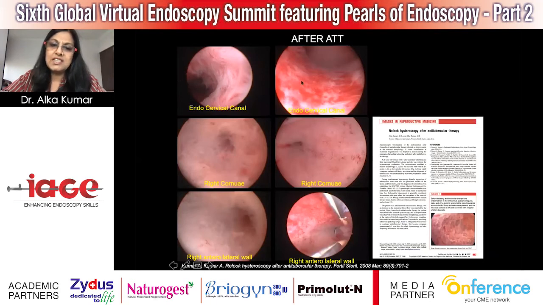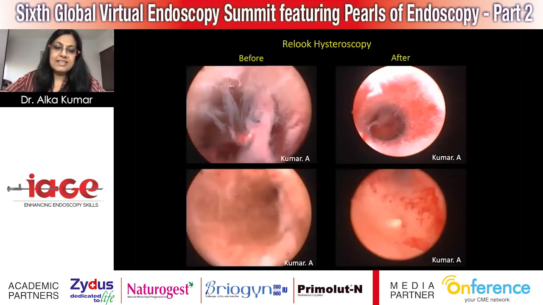After 6 months of ATT, it's a nice, smooth, pink colored endometrium. This is the right cornu. This is the right cornu after ATT. And this is the right anterolateral wall, and you can see how well it has recovered. These are the kind of patients who do well in terms of pregnancy outcomes. Again, these are images of other patients before ATT and after ATT. You can see how the endometrium actually recovers, and the disease actually consolidates into a tubercle.